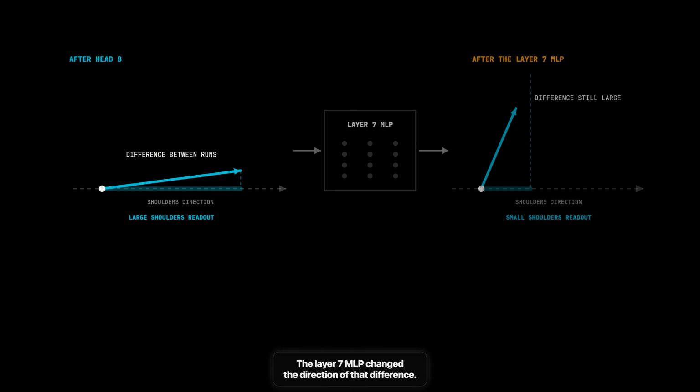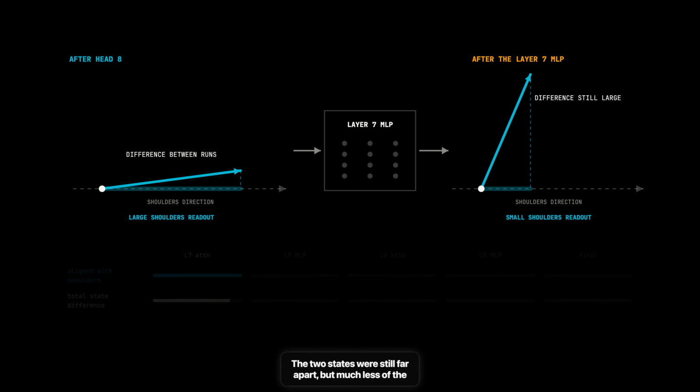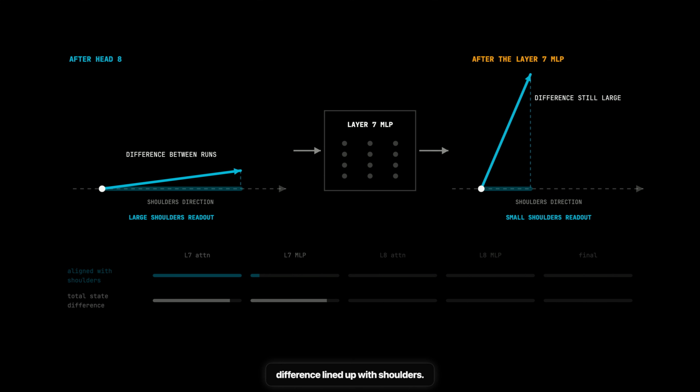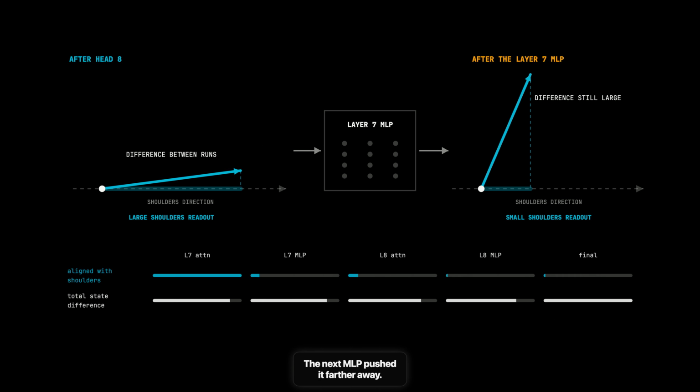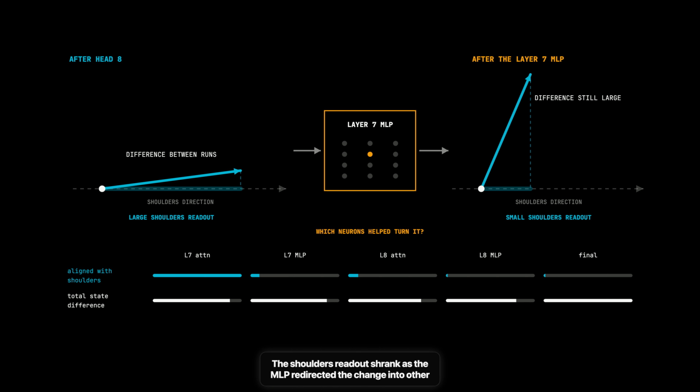I compared the amplified head run with the normal run. Right after attention, the difference between their final token states pointed strongly toward shoulders. The layer 7 MLP changed the direction of that difference. The two states were still far apart, but much less of the difference lined up with shoulders. The next MLP pushed it farther away. The shoulders readout shrank as the MLP redirected the change into other directions.